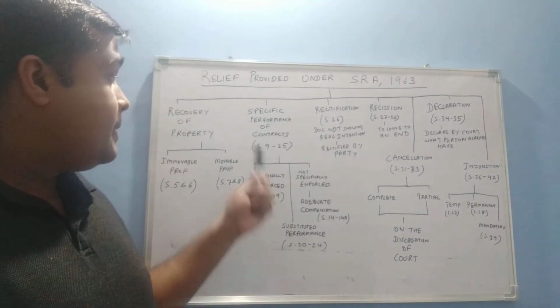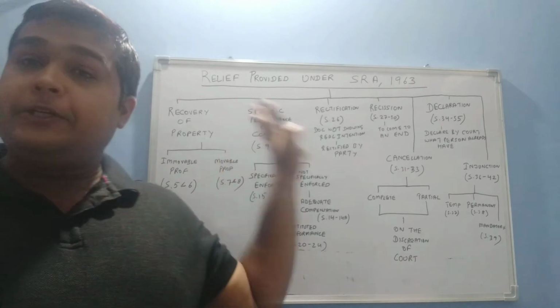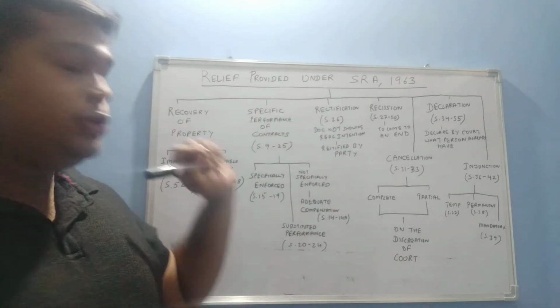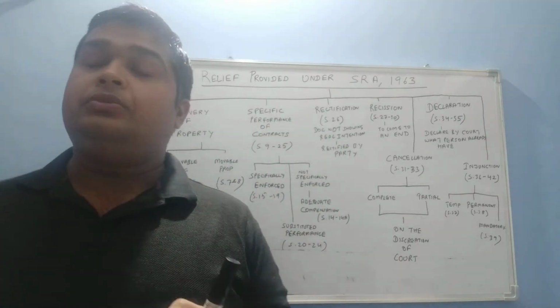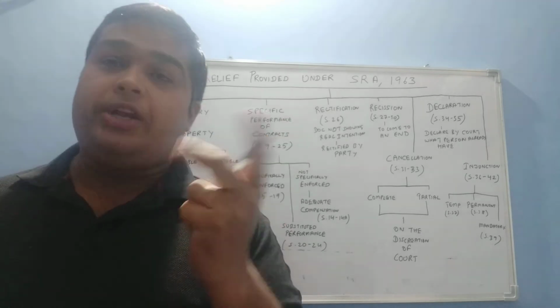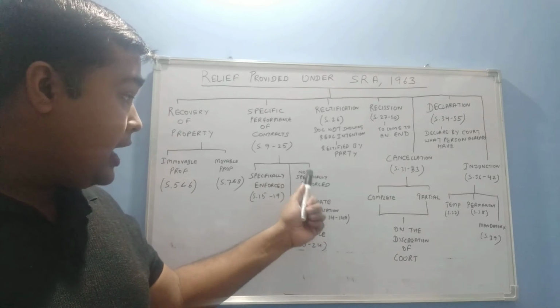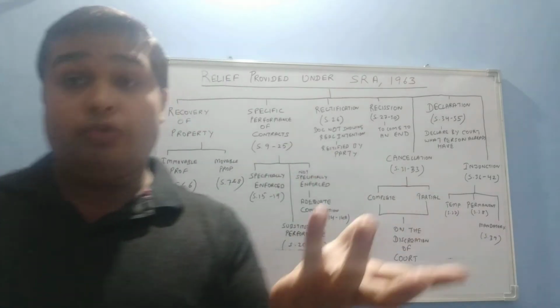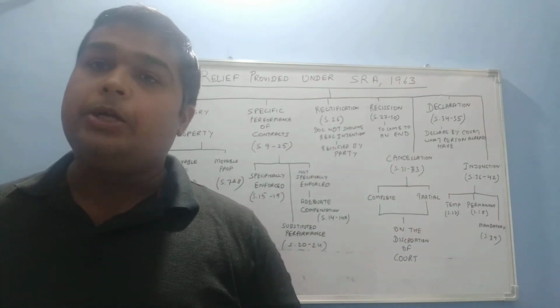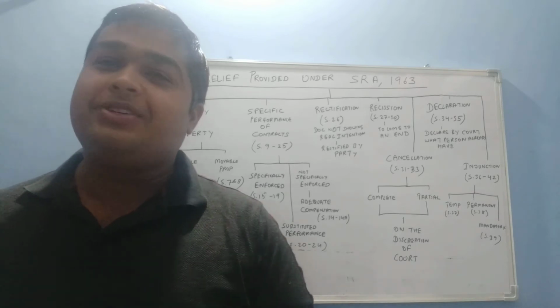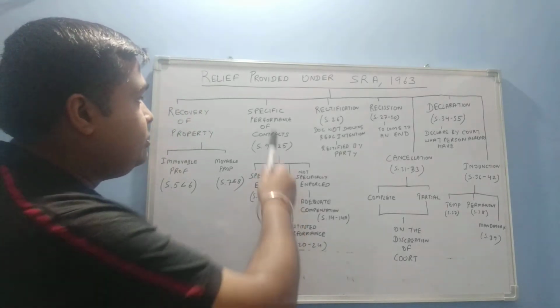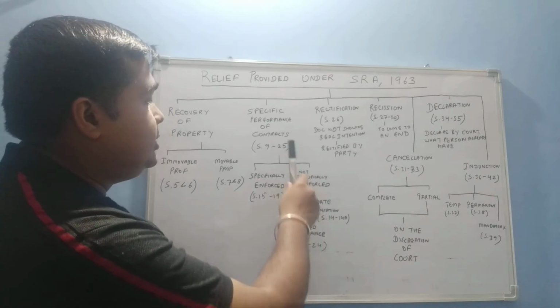But by the time the case reached the court, the fruit got rotten, and rotten food cannot be given to the first party. So it is not possible for the court to order specific performance.